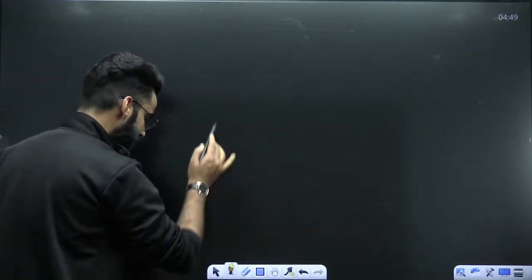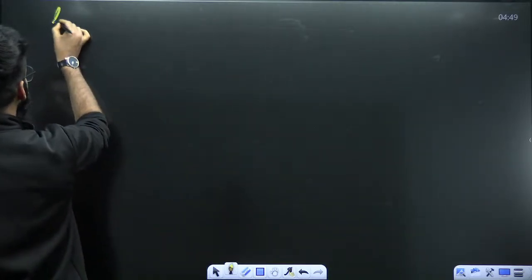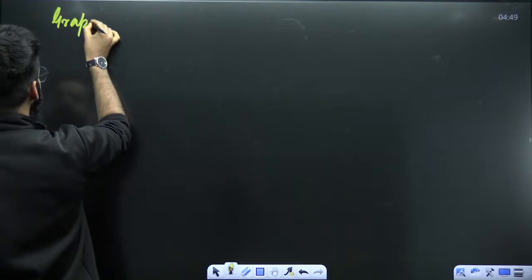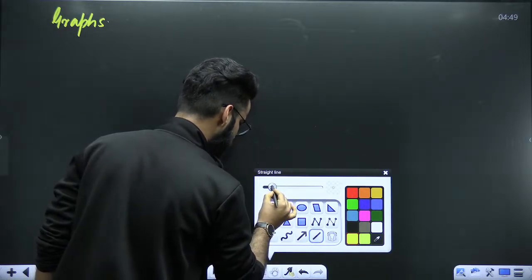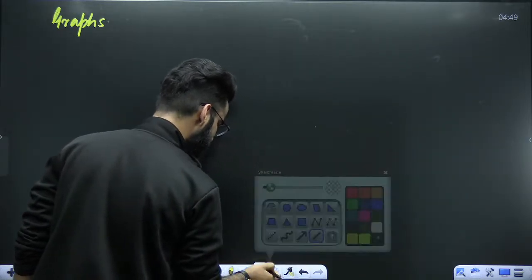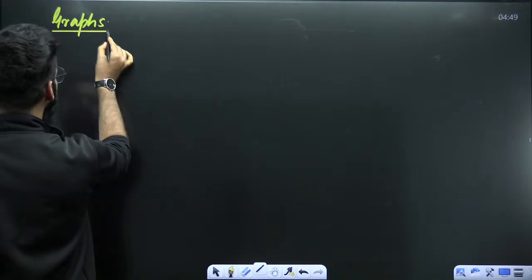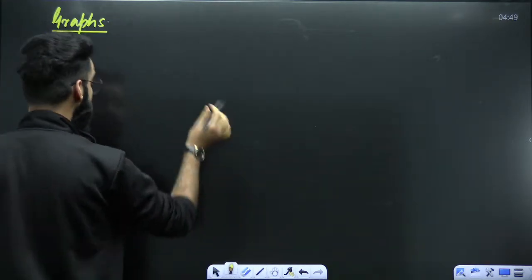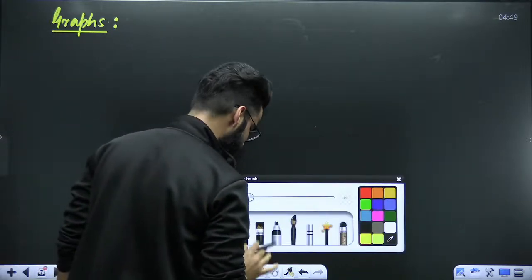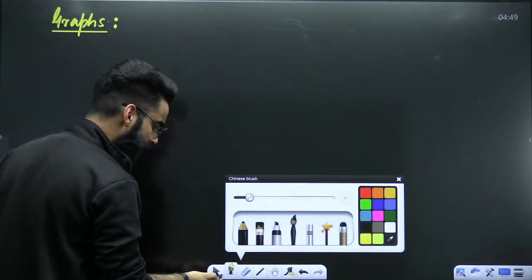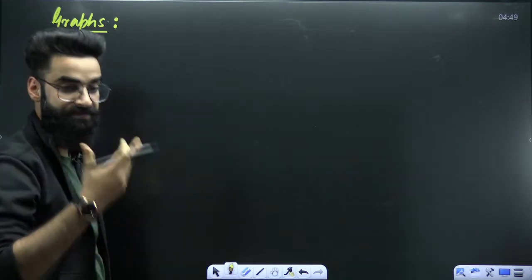Now, there are a few important graphs which you must know as well. Because in this chapter, we have got a lot of graphs basically, right? Some of you must have studied this chapter before also. So you must be knowing there are a lot of graphs involved in this particular chapter. So to understand the graphs without mugging them up, let's try to know few important graphs basically.